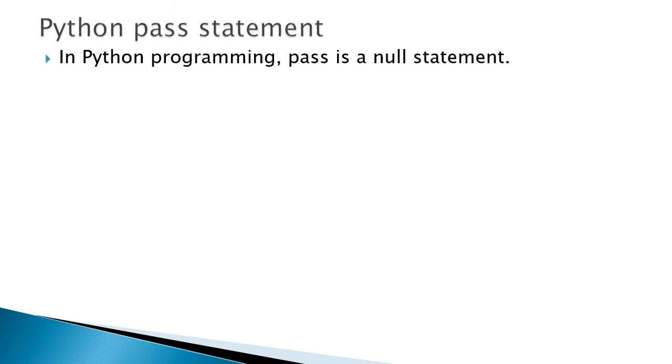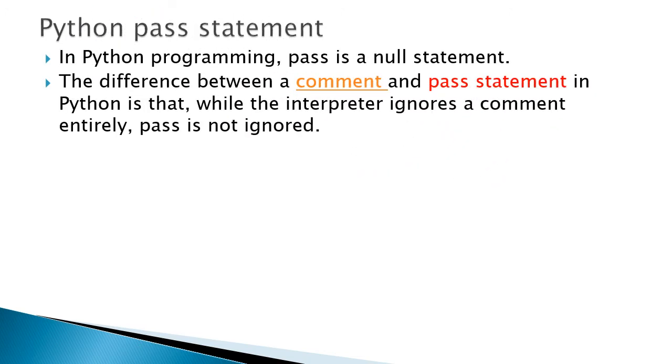And next, a new statement: the pass statement is nothing but a null statement. The difference between a comment and the pass statement is this: a comment is preceded by the hash symbol or triple quotes, so it will be ignored by the interpreter. But the pass statement is not ignored.